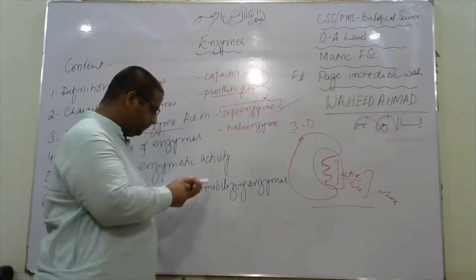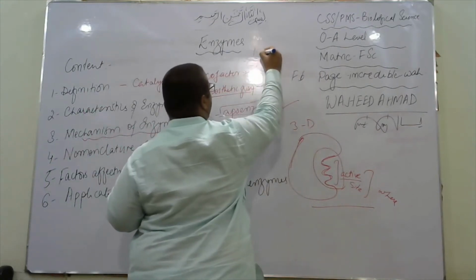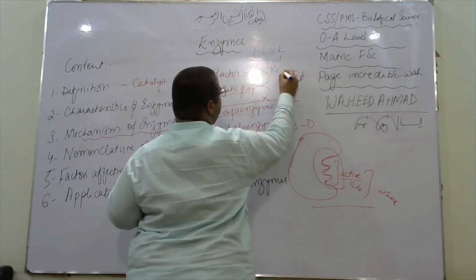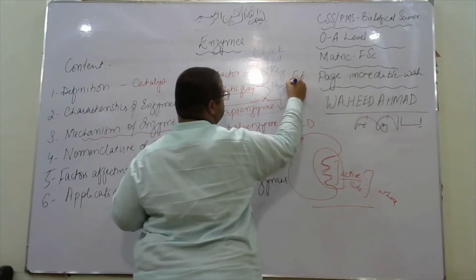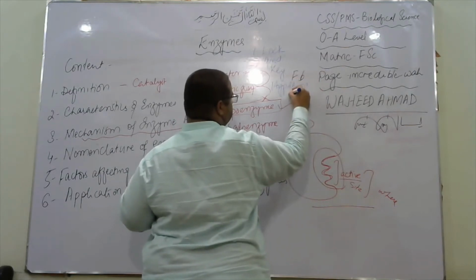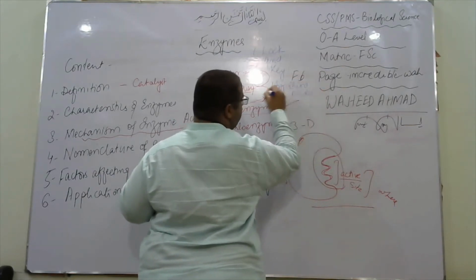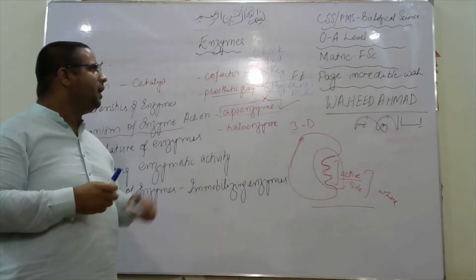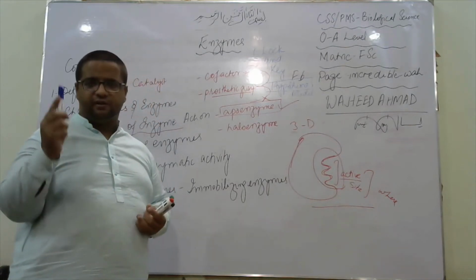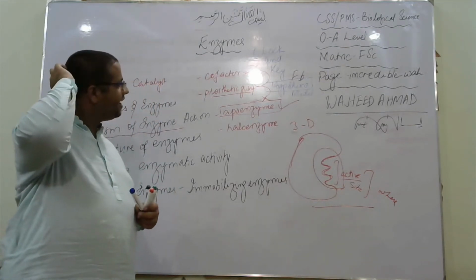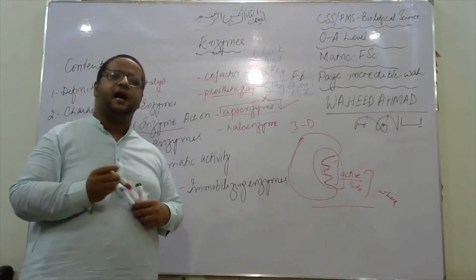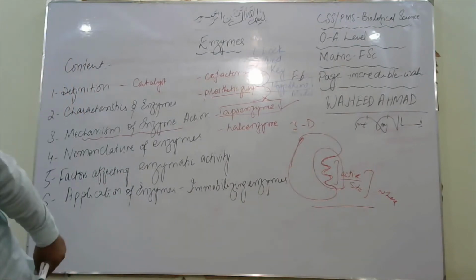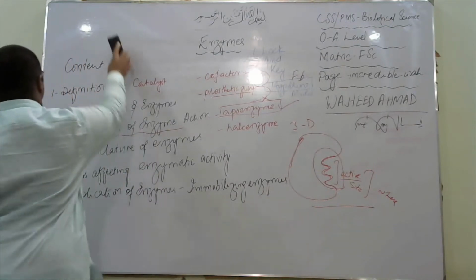One is the lock and key hypothesis model. It is still named a hypothesis because it has not become a law or theory. So it's a model. One thing I want to highlight here is that the lock is the enzyme and the key is the substrate. By drawing the diagram, we can infer all these points regarding the working of enzymes.